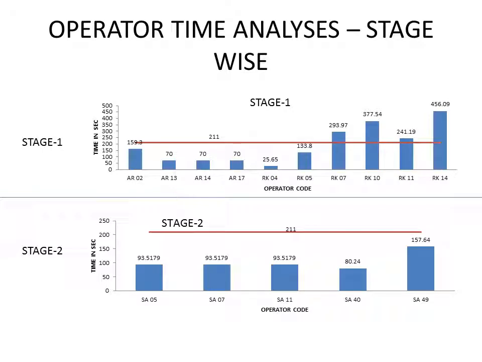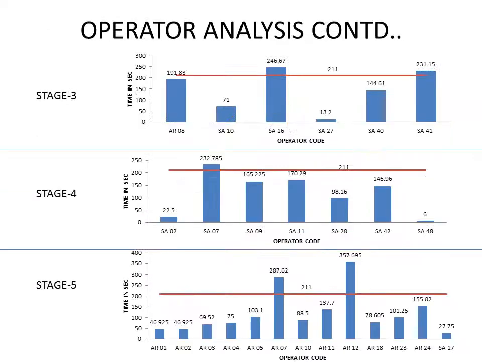Similarly, we have analyzed every stage. This is stage 2, and this is stage 3, where there are two members working over the takt time, 2 overloaded and 2 low loaded, and one very balanced operator.